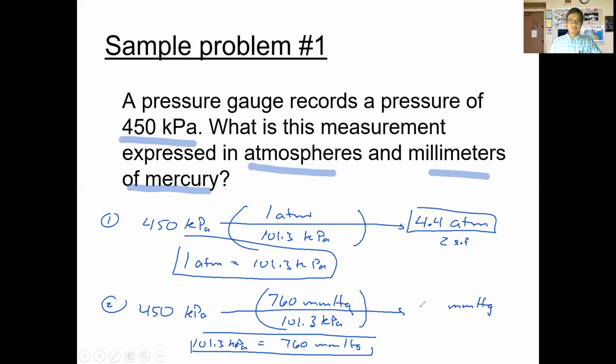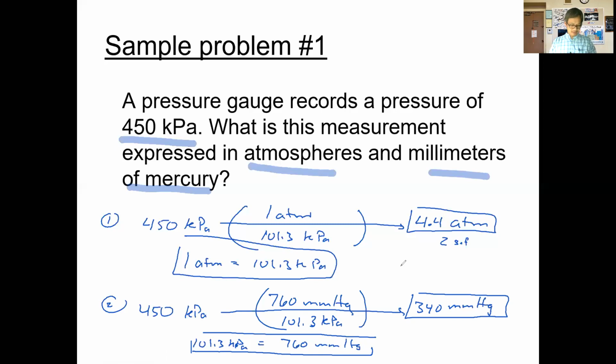340 millimeters of mercury. Okay, I'm sorry, let me check that answer real quickly. I think I might have done that wrong.